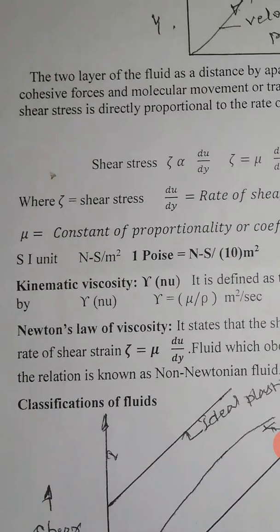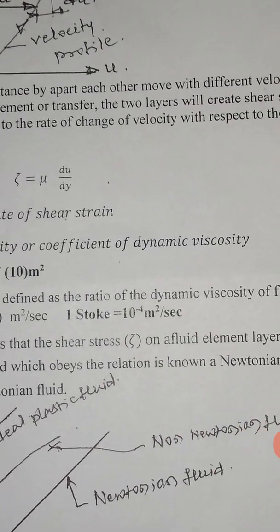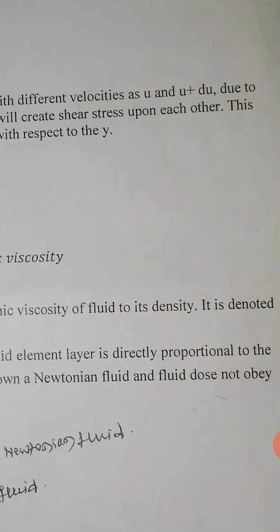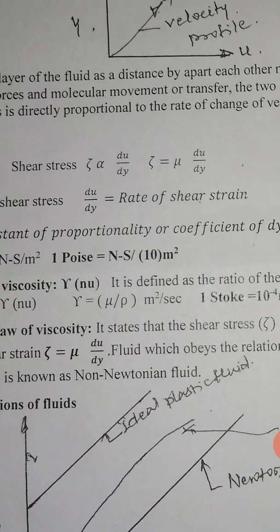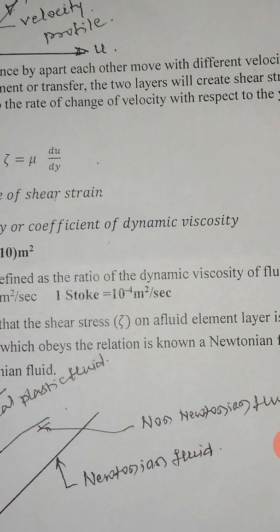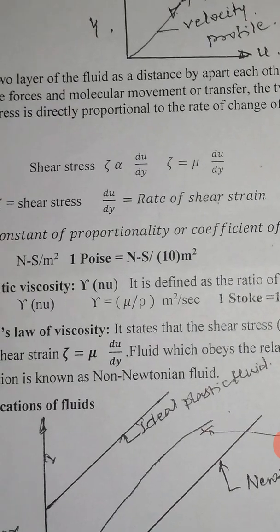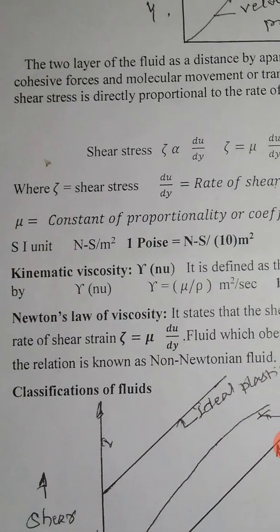Then Newton's law of viscosity states that the shear stress on the fluid element layer is directly proportional to the rate of shear strain. That is, the shear stress equals mu du by dy. The fluid which obeys this relation is known as a Newtonian fluid, and a fluid that does not obey this relation is known as a non-Newtonian fluid.